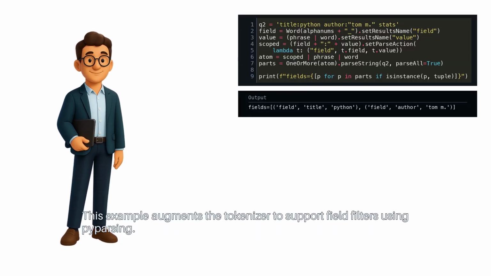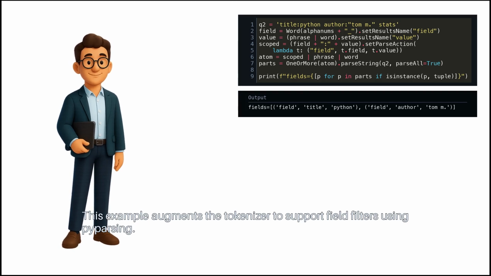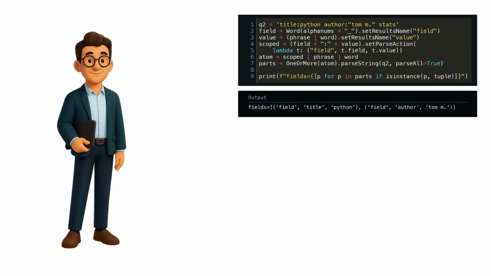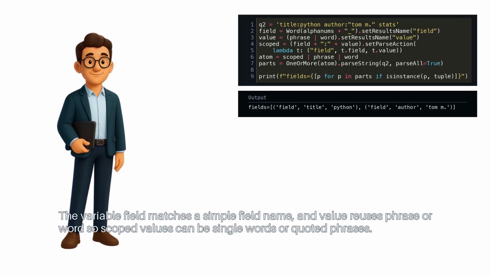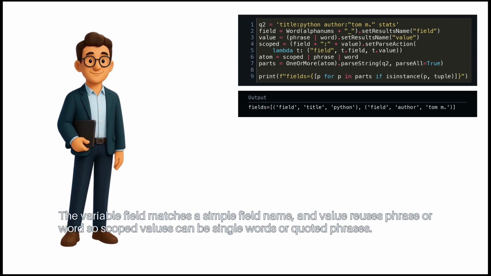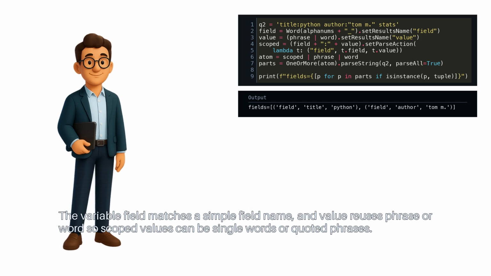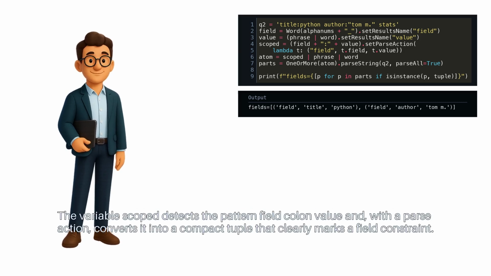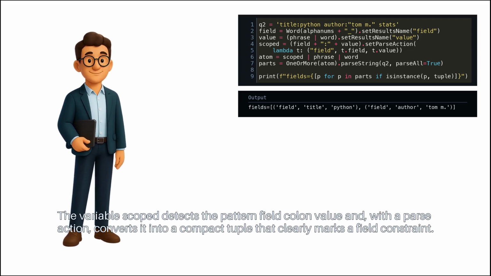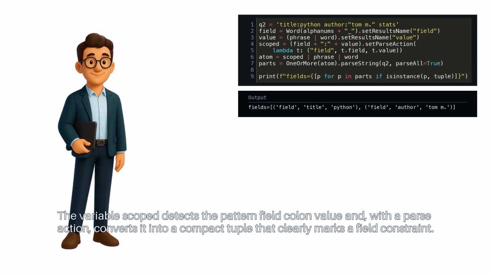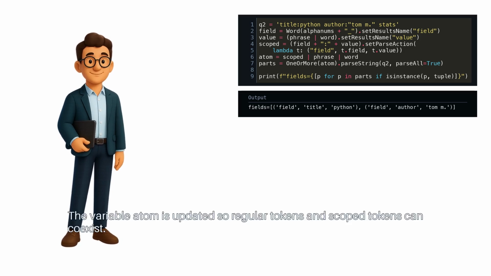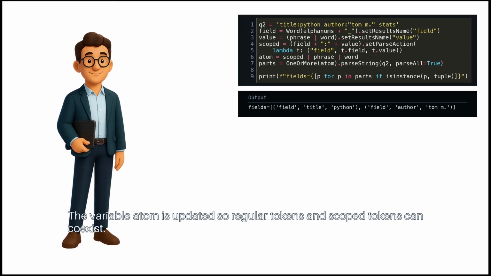This example augments the tokenizer to support field filters using pyparsing. The variable field matches a simple field name, and value reuses phrase or word, so scoped values can be single words or quoted phrases. The variable scoped detects the pattern field : value and, with a parse action, converts it into a compact tuple that clearly marks a field constraint. The variable atom is updated so regular tokens and scoped tokens can coexist.